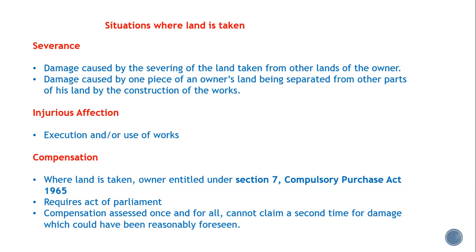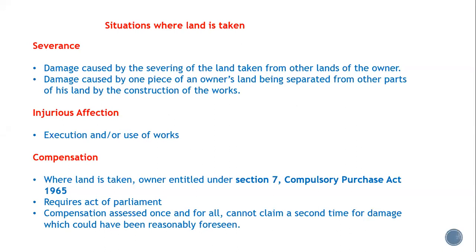Injurious affection is caused by either the execution of works, the actual building of a road, which reduces the value of a property. It doesn't have to be a road. It could be a train line, some other piece of infrastructure, or anything really where land is being expropriated for public goods. And then there's the use of works. The example I've used, of course, was the heavier traffic.